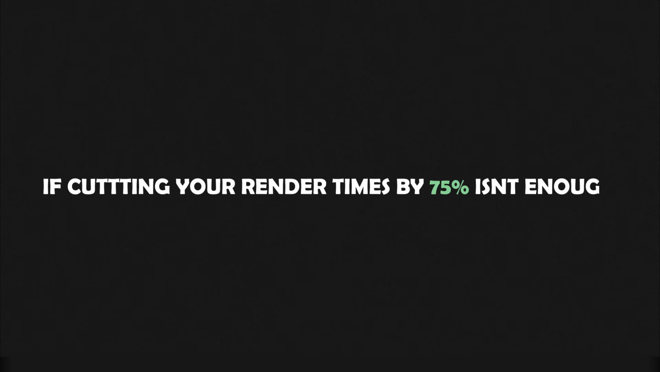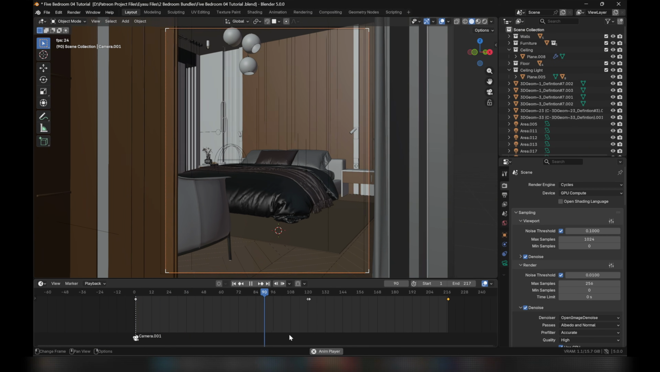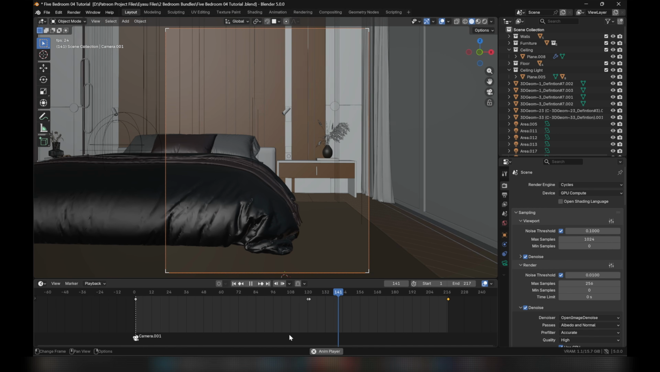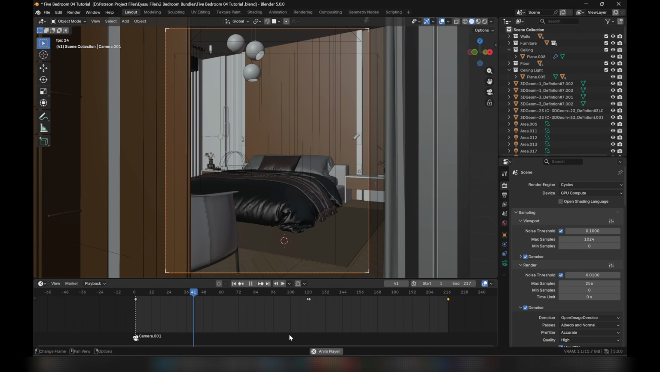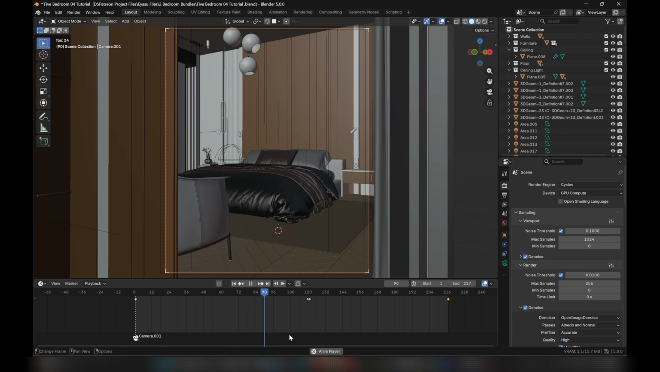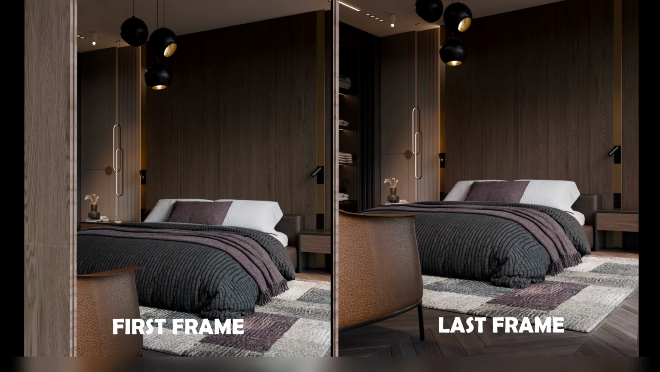Now, if cutting your render times by 75% isn't enough, there's a second, even more extreme method. Think about what a standard camera animation actually is. It's just a camera moving from a starting position to an ending position. Here's how you bypass 99% of your render queue. Instead of rendering the full sequence, you only render 2 single images from Blender. You render your very first frame and your very last frame. That's it. Your total render time drops from hours to just a couple of minutes.